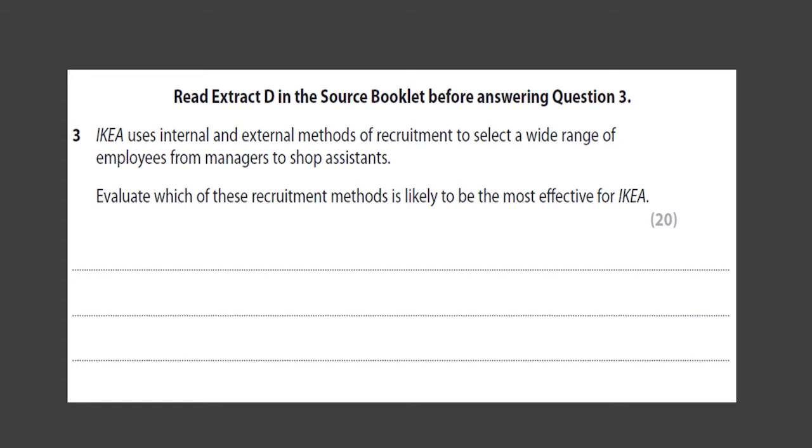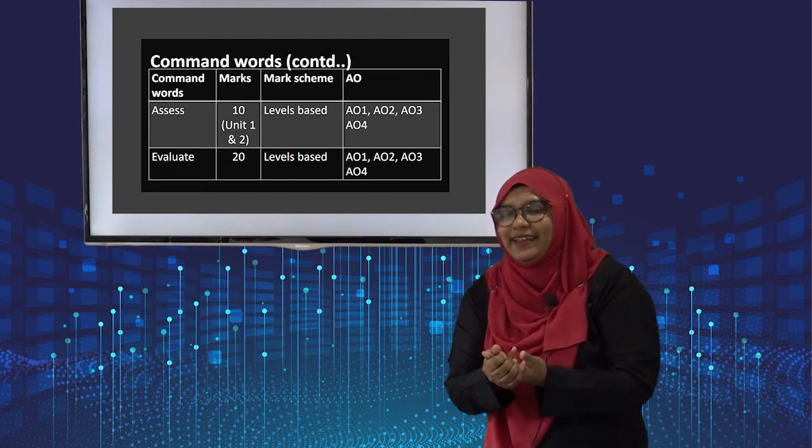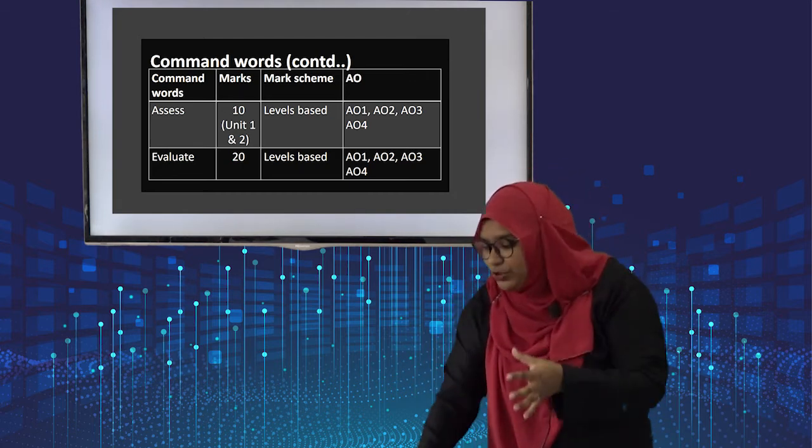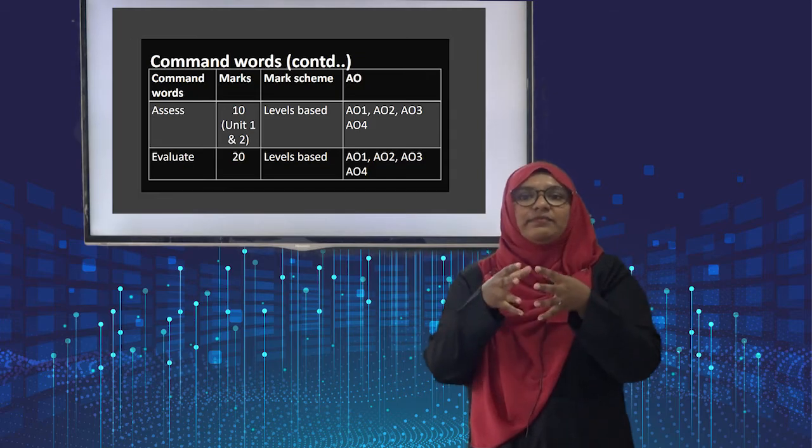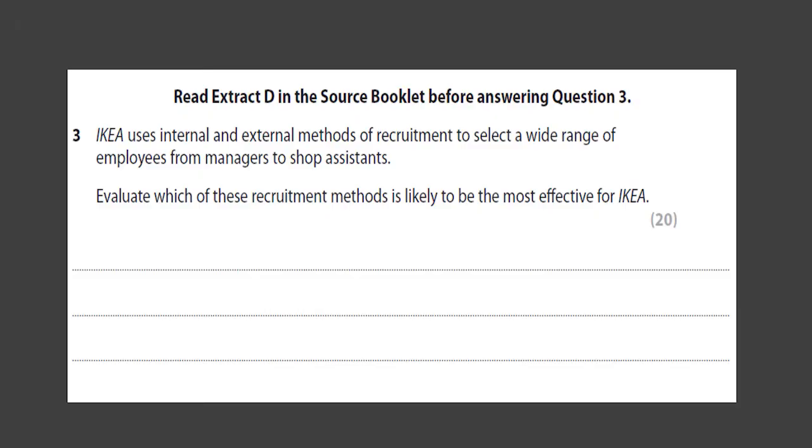This is a question I took from the first paper, okay? Here the command word is evaluate. You can see: evaluate which of these recruitment methods is likely to be most effective for IKEA? That is for 20 marks. How will you plan this? You have to think, okay? If a question is given like that, what are the assessment objectives? Knowledge, application, analysis, and evaluation. You have to apply all 4 assessment objectives to this question. Then only you will be able to get full marks, okay?